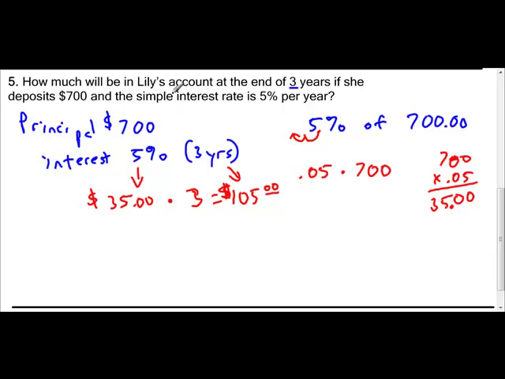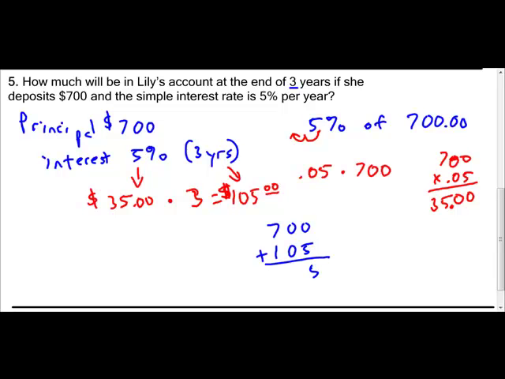Now, since this is a savings account, this isn't money she's paying on top of the loan. This is money she earned. The bank gave her this money for letting them invest her money. So let's take the $700 and we're going to add the $105. And I'm going to make my life simple since there's no pennies, no cents involved. I'm not going to make the decimals visible. I'm just going to leave it like that. And I'm going to add these two together.